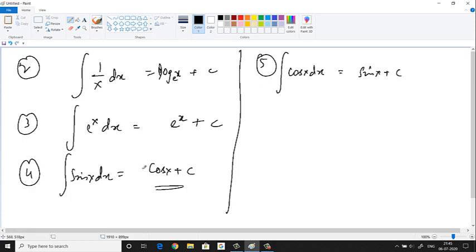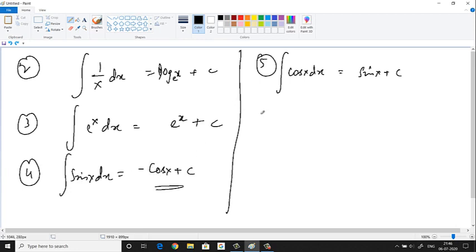Here, don't you think you should have a negative sign? Why should you have a negative sign? Because differentiation of cos x is what? Minus sin x. So either you have to put a minus sign here or just put a minus sign here. So differentiation of minus cos x is what? Differentiation of cos x is anyway minus sin x. Minus into minus is plus. You understood this?